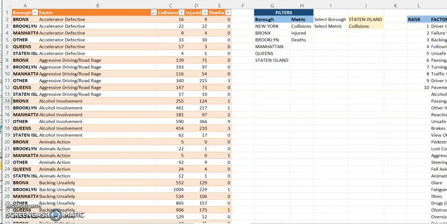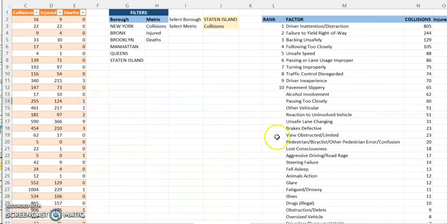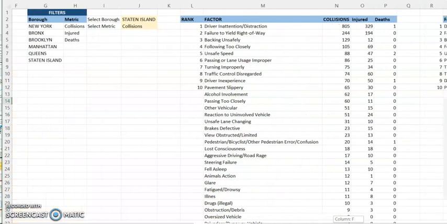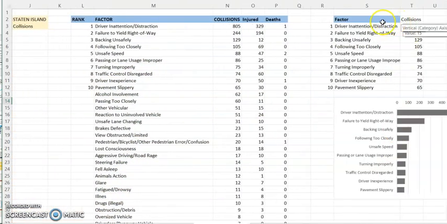We have the contributing factor, which again is evaluated by borough and type of factor. And again, in this case, I'm using quite a nice tool that I learned while studying Excel, which is dynamic arrays, to properly list the factor based on the metric.